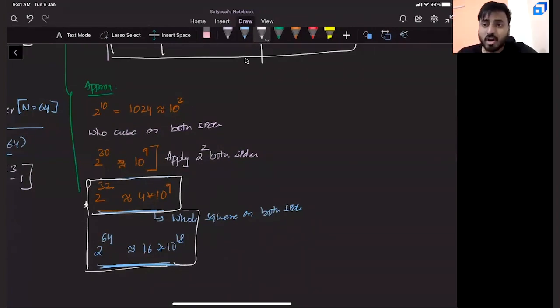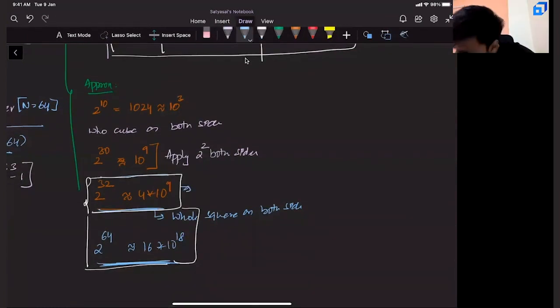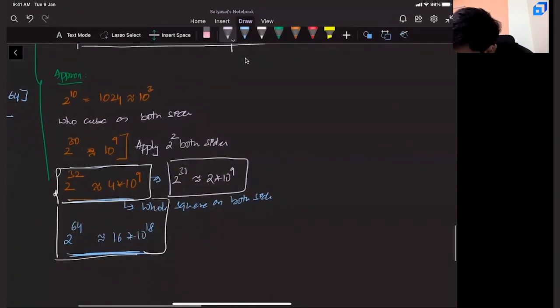In a lot of questions, you must have seen array values in the range 1 to 10 power 9 or 2 into 10 power 9. This is the reason why they give you numbers in the range of 10 power 9. If you divide by 2 on both sides, then 2 power 31 is approximately 2 into 10 power 9. If you divide this by 2 on both sides, this becomes 2 power 63, approximately 8 into 10 power 18.